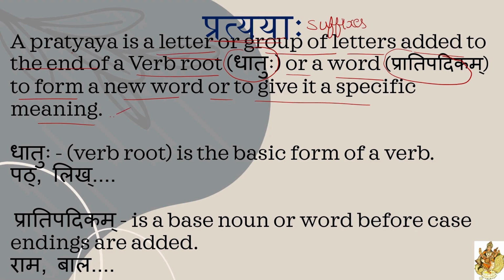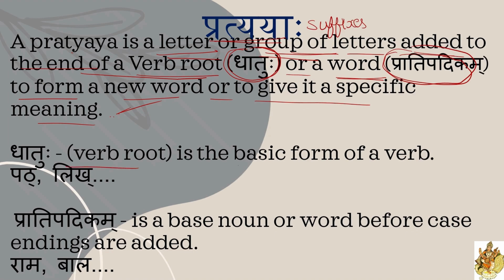Pratyaya can have one letter or a group of letters, more than one letter it can be, which will be added to the end of the dhatu, verb root, or the pratipadikam, a noun, to give a specific meaning. That is the pratyaya's definition. Okay. Here you can observe two words, dhatuhu, pratipadikam, right? All of you probably know about these words.